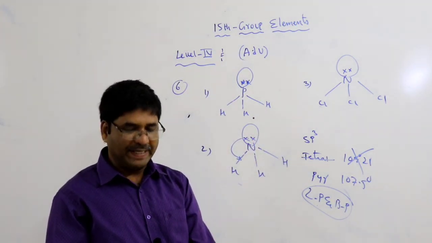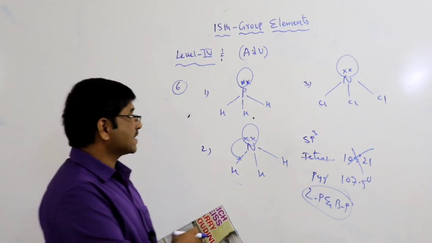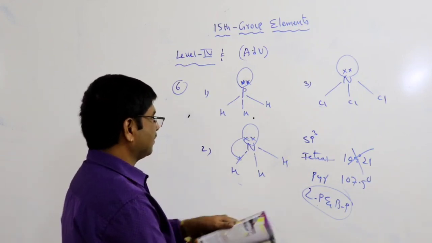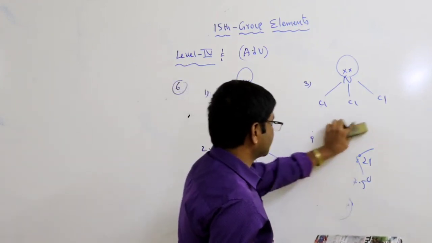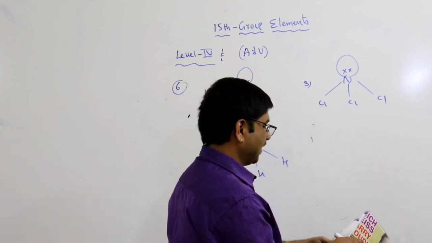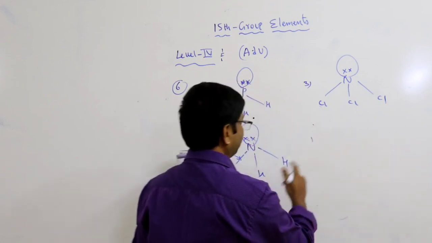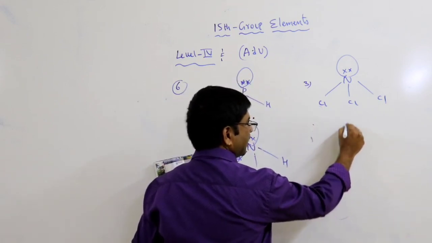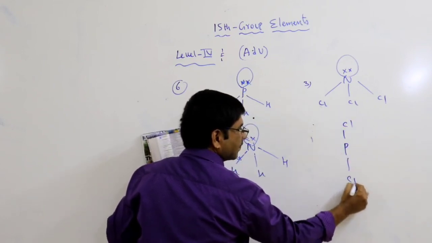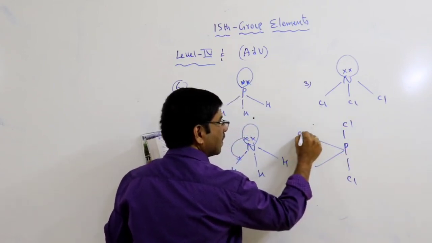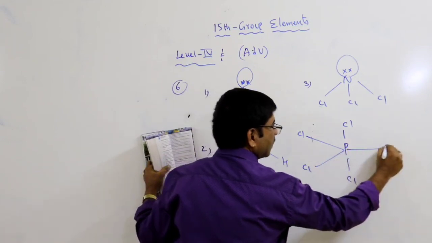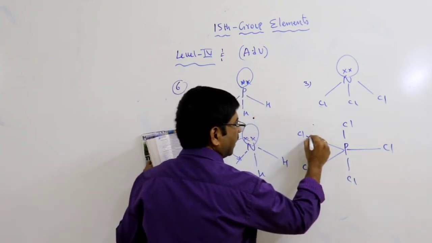Fourth option is PCl5. It is trigonal bipyramidal, as you know: phosphorus with five chlorines, with dotted lines.